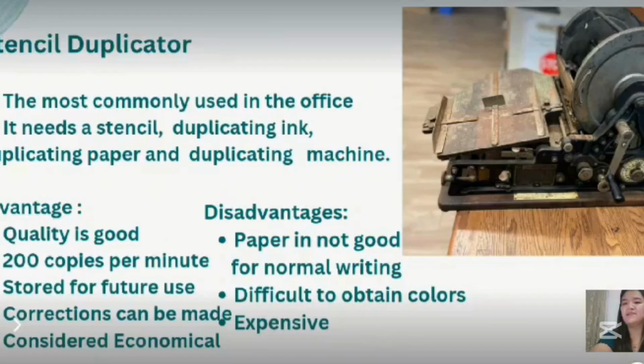The first one is quality is good. It can do 200 copies per minute and stored for future use. Correction can be made, considered economical. And we have also the disadvantages of stencil duplicator. So the first one is paper is not good for normal writing, difficult to obtain colors, and also expensive.